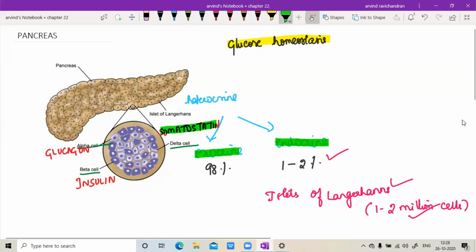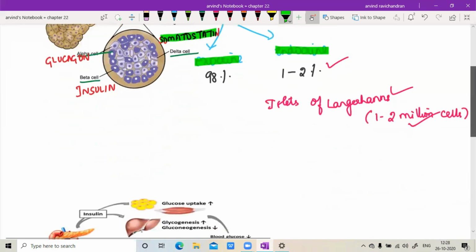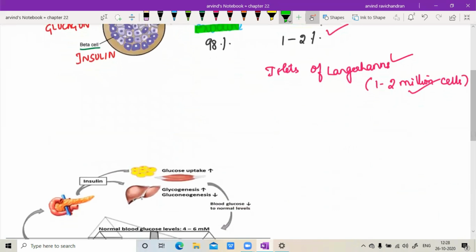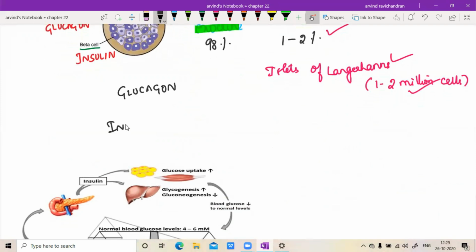If I depict these three hormones as a triad, you will be able to understand. This is glucagon, the source being alpha cells. This is insulin, and this is somatostatin.